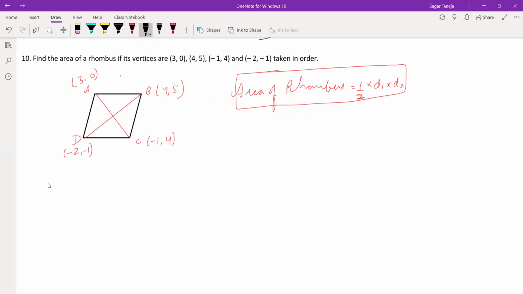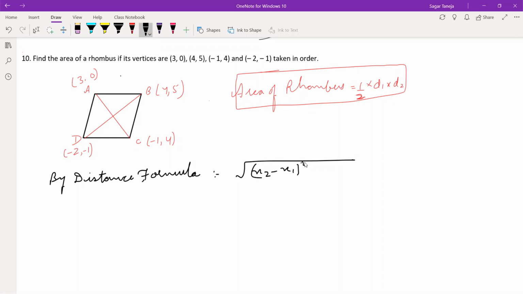By the distance formula, that is under root x2 minus x1 whole square plus y2 minus y1 whole square, and for that we can find BD.